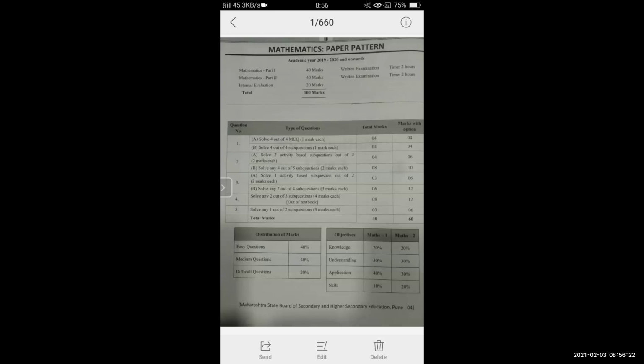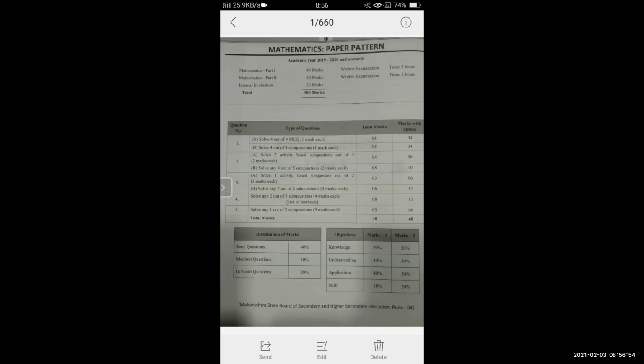Okay, in that, first, question number 1A is the MCQ question. We are going to discuss this in our lecture. What type of MCQ question, or you must have done the quiz type questions in maths 1. So we are going to do the same in maths 2 also. So 1A is the MCQ question, 1 mark for each. 4 questions will be there, for 4 marks.